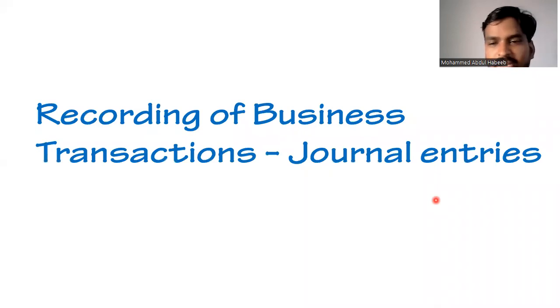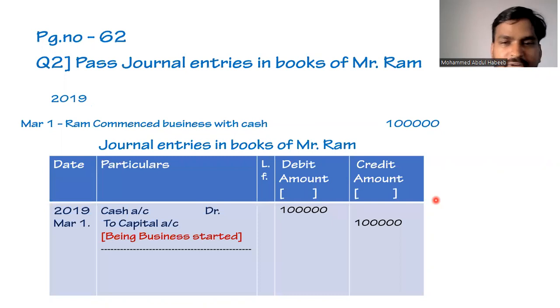In this video, we'll be discussing the chapter recording of business transactions, journal entries. Let us have a problem. Page number 62, question number 2. We'll be discussing all the transactions individually, and at the end of the video, we'll see how our solution should appear. Here is the question, page number 62, question number 2.